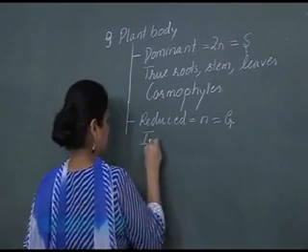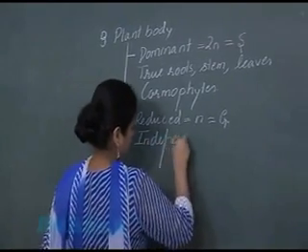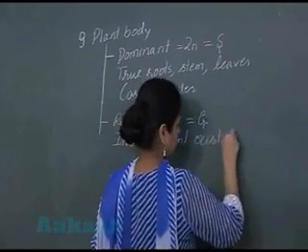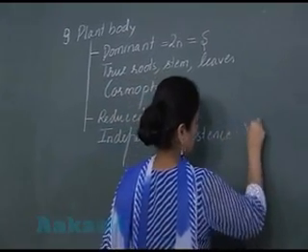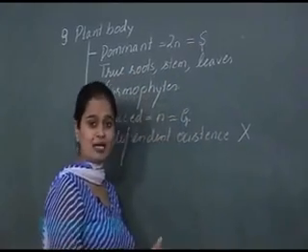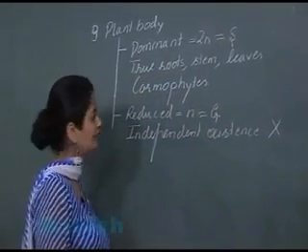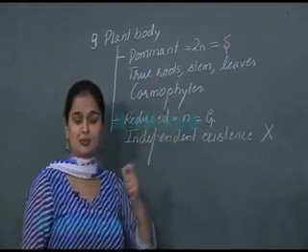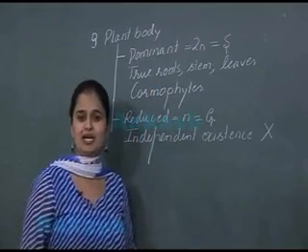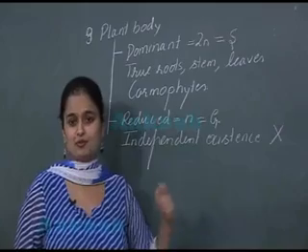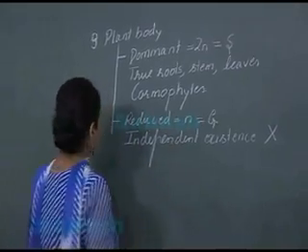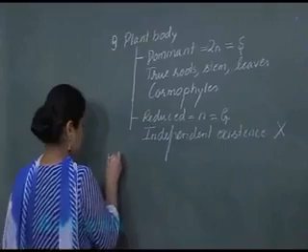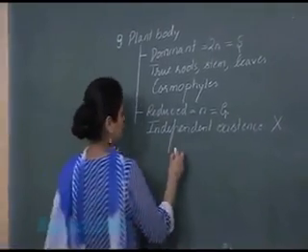So a very important point: independent existence of the male and female gametophyte is absent. So the main phase, the dominant phase, is the sporophyte, and on the sporophyte the true stem, root and leaves are present. So now I will be discussing all these features. First of all, I will be starting with the roots.